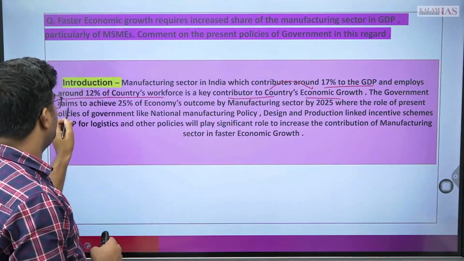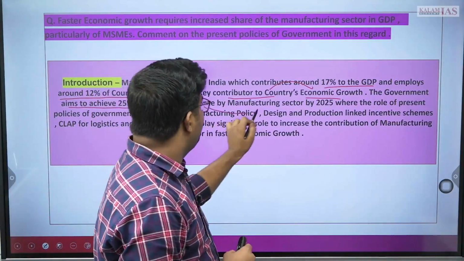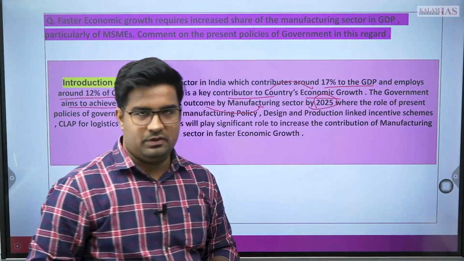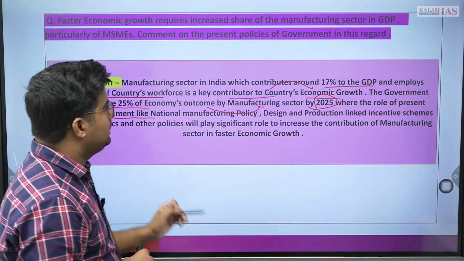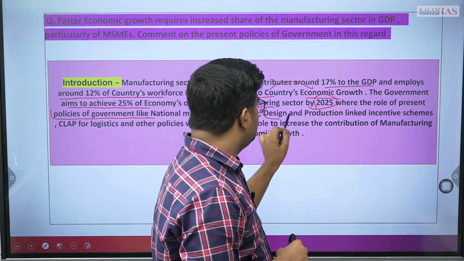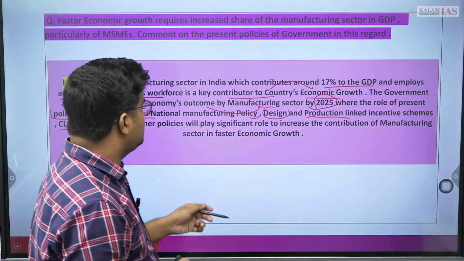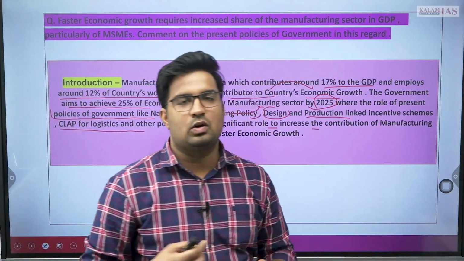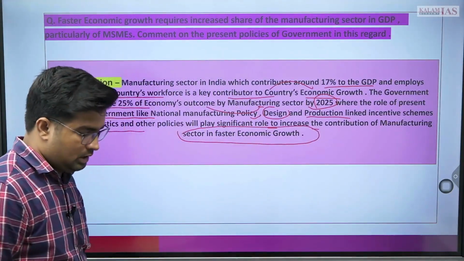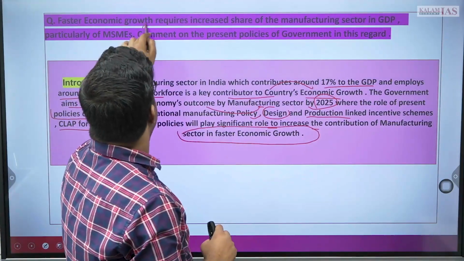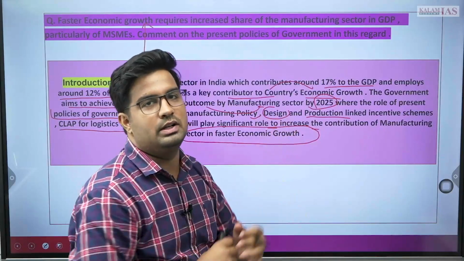Then the government aims to achieve 25% of the economy's output from the manufacturing sector by 2025, where the role of present policies of the government like the National Manufacturing Policy, the design and production linked incentive schemes, the CAPF for logistics and other policies will play a significant role to increase the contribution of the manufacturing sector in faster economic growth. Somewhat we have substantiated the first part of the question in the introduction itself.